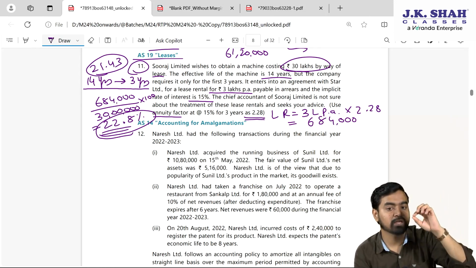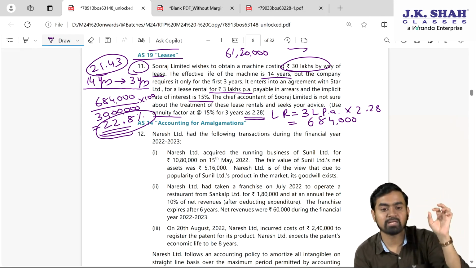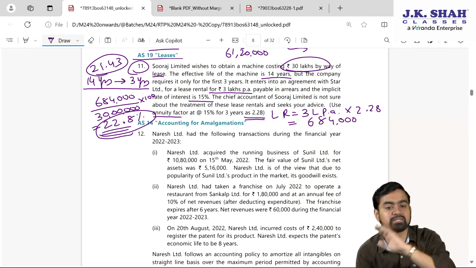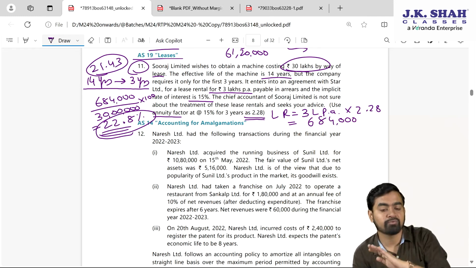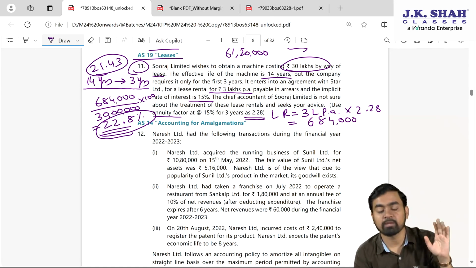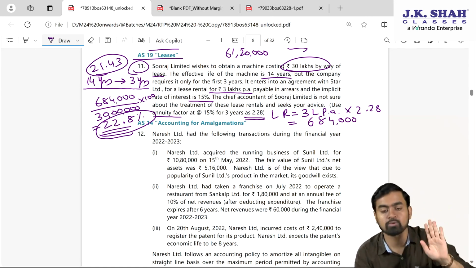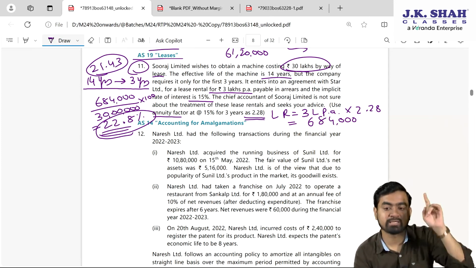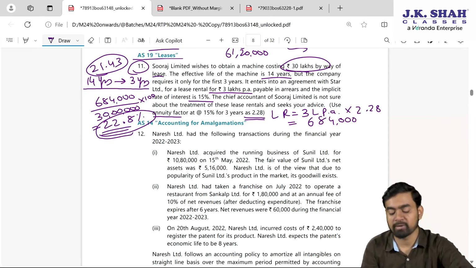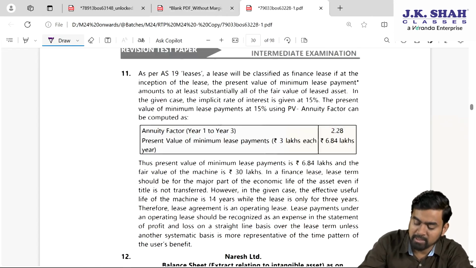Lease period is almost equal to life of the asset? Here it is 21.43%, so it is not almost equal to. And present value of MLP almost equal to fair value? It is 22.8%, hence it is not almost equal to fair value. Hence it is not finance lease, it is operating lease. Please confirm the answer, my dear students.